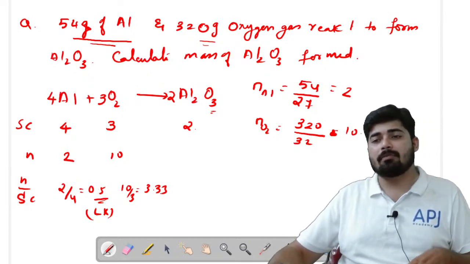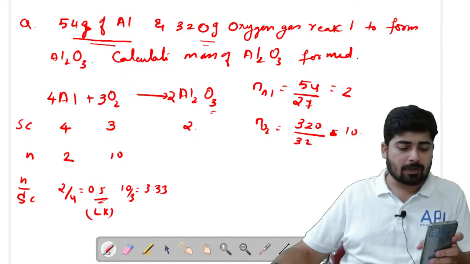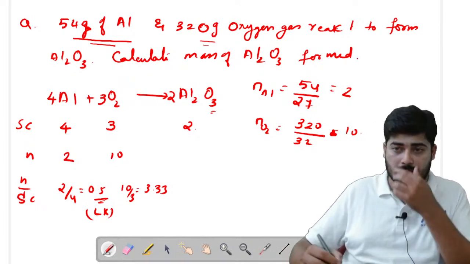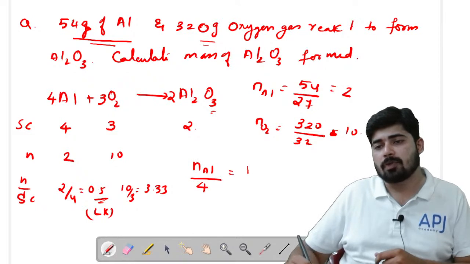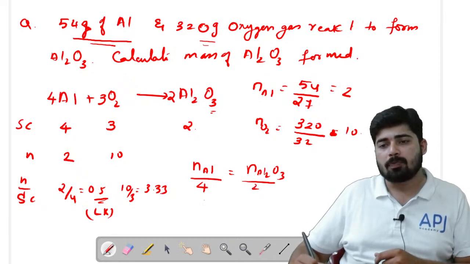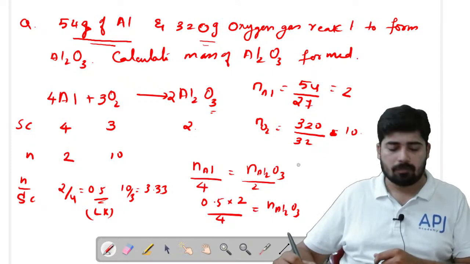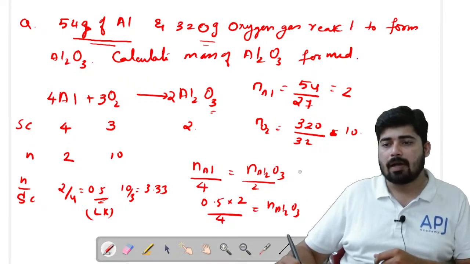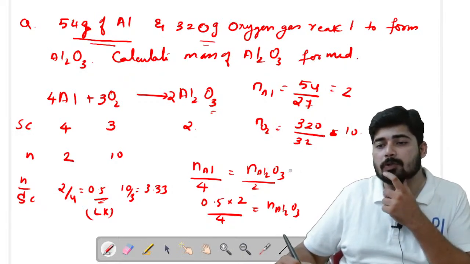Now we have to find out the mass of Al2O3. In order to find the mass of Al2O3, what do we have to find first? We have to find the number of moles of Al2O3. So we can apply the mole analysis here. While applying the mole analysis, only consider the aluminum. The stoichiometric coefficient of aluminum is 4, and that of Al2O3 is 2. So the number of moles of aluminum is 0.5, and 0.5 into 2 divided by 4 equals the number of moles of Al2O3. So we got the value for Al2O3 as 0.5 into 2, that is 1 by 4.